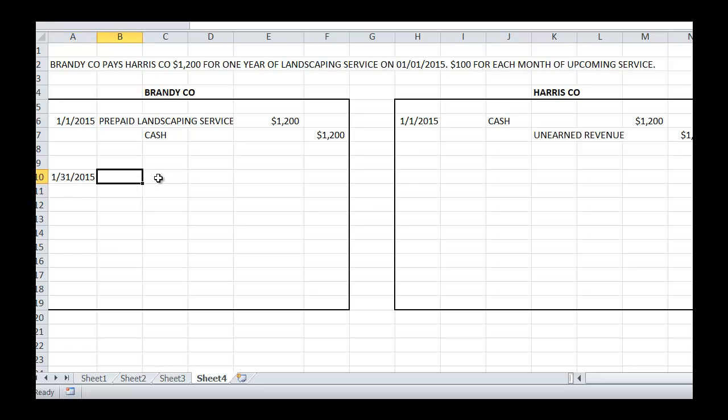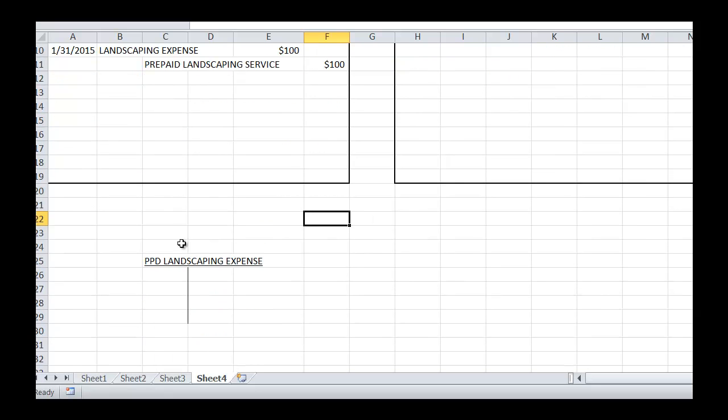So at this point, Brandy Company is going to actually have landscaping expense, and this is going to be recorded. And prepaid landscaping, I'm just going to copy and paste this. Prepaid landscaping service is actually going to go down, and we said it was $100 a month. So it's going down by $100. So we are now recording the expense and showing the reduction in that landscaping service, which is the asset, so the prepaid expense.